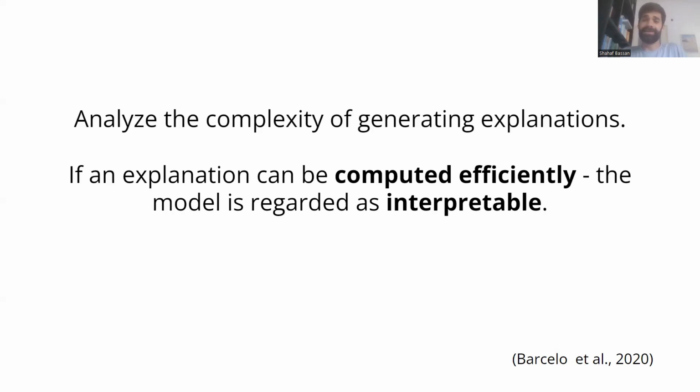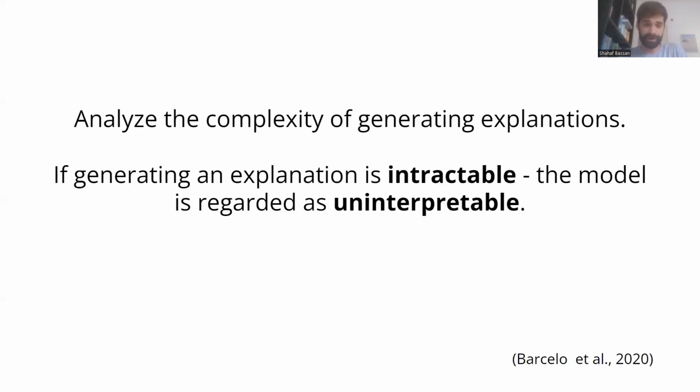If the explanation can be computed efficiently, then we will regard this model as being interpretable, because the model can be explained with ease. However, if generating the explanation is intractable, it's computationally very hard to find this explanation, then we will say that this model is uninterpretable.